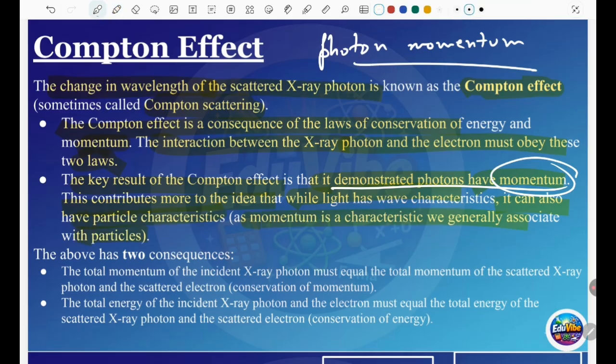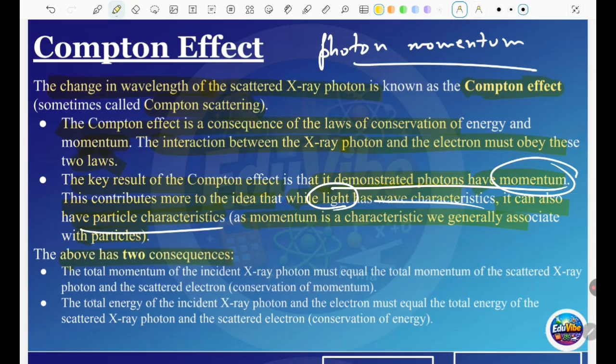Okay, after this they tell us that light has wave characteristics too, and light has particle characteristics too. With the quantum effect, light has wave-particle behavior: it behaves as a wave too, and a particle too.